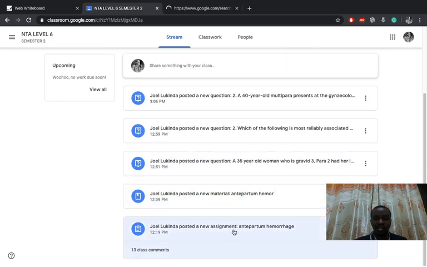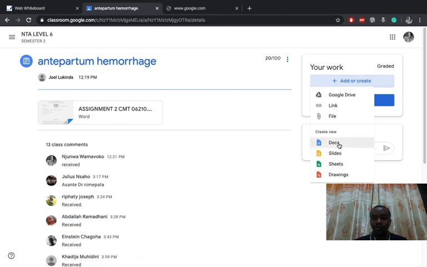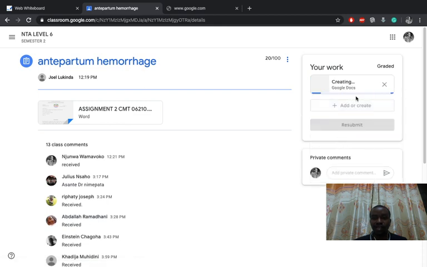And for an assignment that will involve typing, you will need to go here and view the assignment, then come to your work, add or create, and select Google Documents, and the Google document will be created here. You enter this Google document and type in the correct answers for this assignment, and after that, if you open Google Docs, you will find a word written turn in.